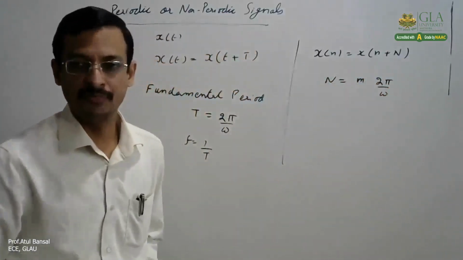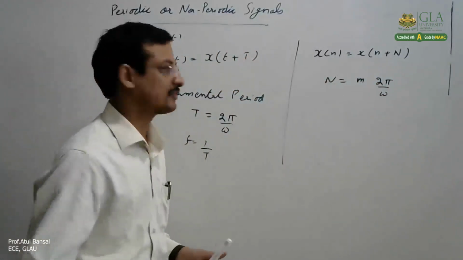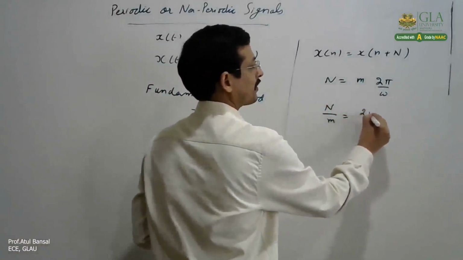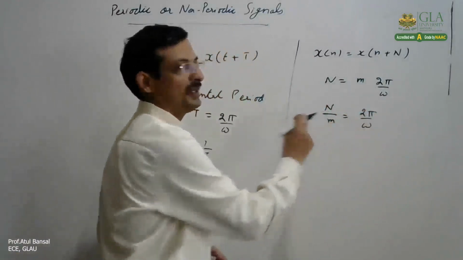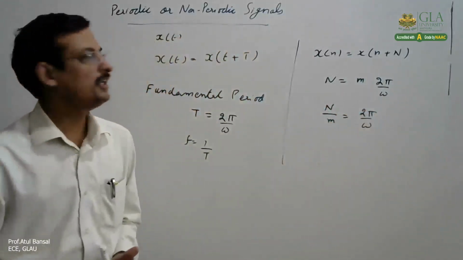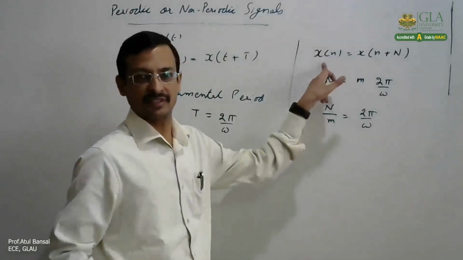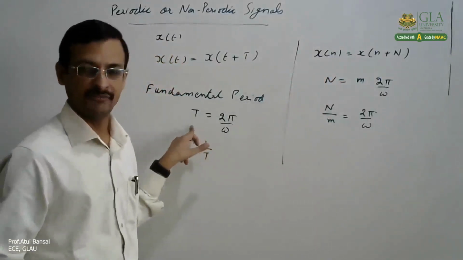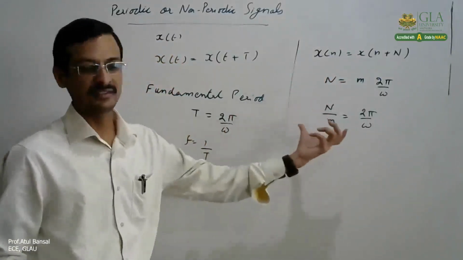Then only will this be periodic. Or otherwise, in some books it is said that N/m should be a rational number. Then only will this be a periodic signal, right? Otherwise it will not be. But in the continuous case, it can have any value because it is continuous in nature, whereas this is discrete in nature.